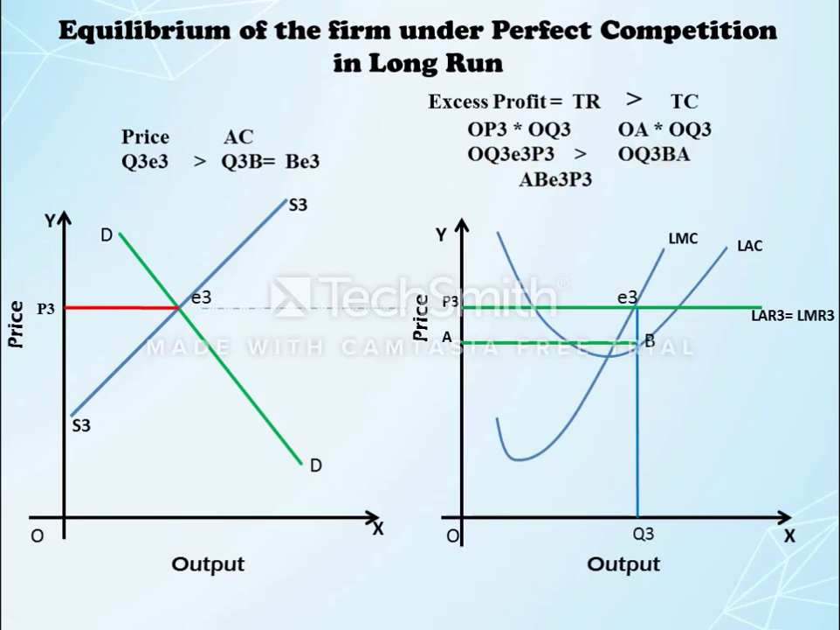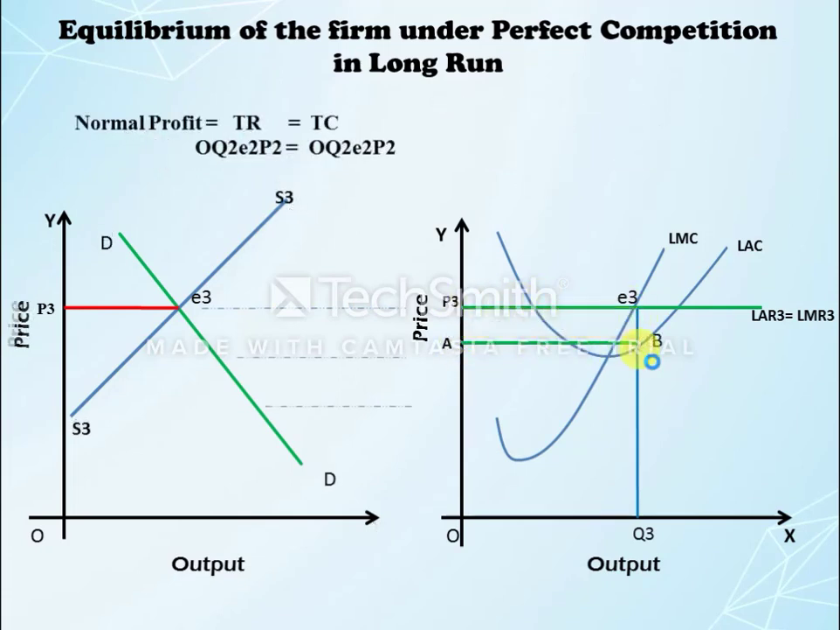Now we can get the excess profit in this diagram. The excess profit area is shown by yellow color. Now that is the area ABE3P3. This is the area of excess profit earned by the business firm in the long run. When the firm earns excess profit, it attracts other firms to enter that industry. So other new business firms enter that industry, they start to produce goods and services, and they supply them in the market.